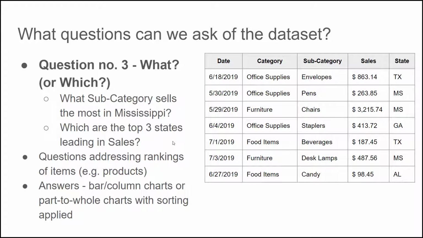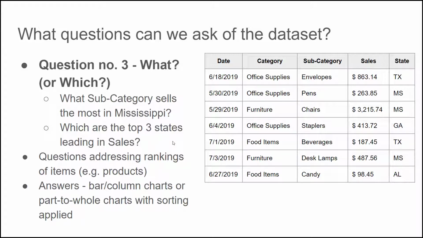The next question would be a what or which question. If we're trying to create a question from this data set, we could ask something like, what subcategory sells the most in Mississippi? Or which are the top 3 states leading in sales? Typically, questions like that address rankings of items, for instance, products, and answers are best visualized by bar or column charts, or part to whole charts where sorting has been applied.